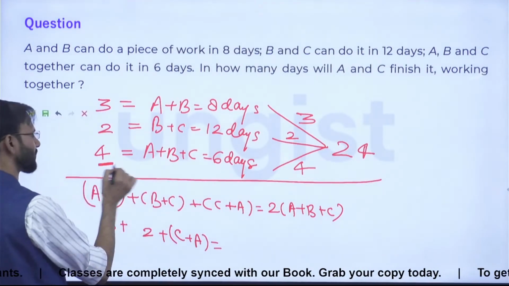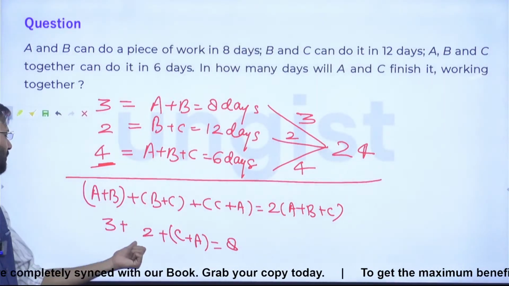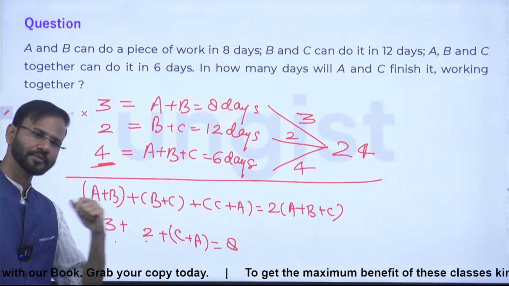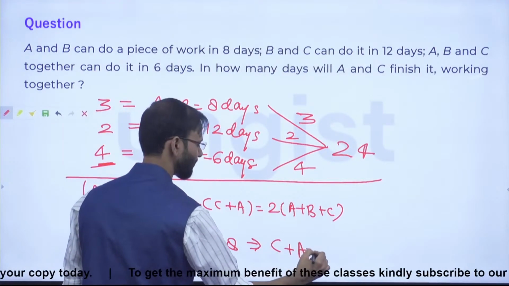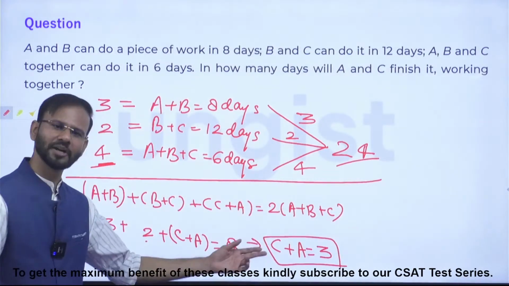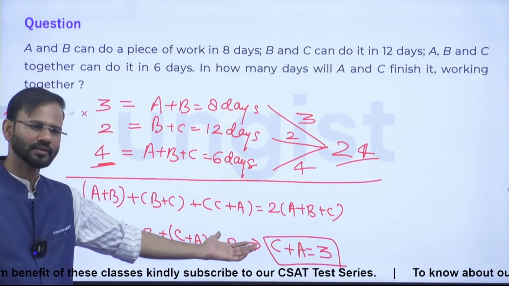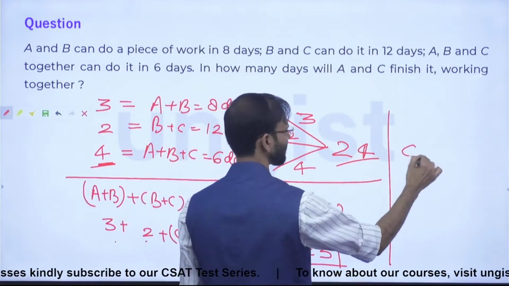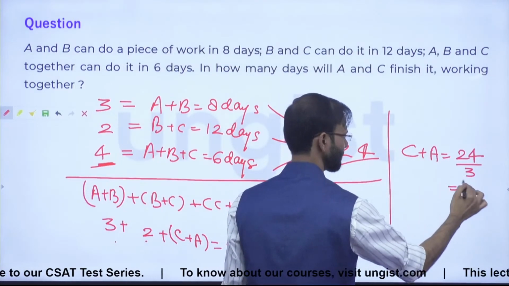And this is 2 into 4, 8. Guys, it is clear. So 3 plus 2 is 5. C plus A is equal to 8 minus 5, which is 3. This implies C plus A working together will be doing 3 units of work in one day. So total is 24, and 24 divided by 3 is 8. Right, everybody? Correct? Guys, any doubt? So C plus A working together will do the total work in 8 days.